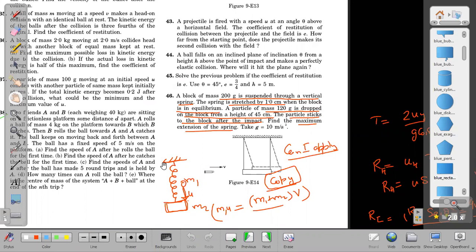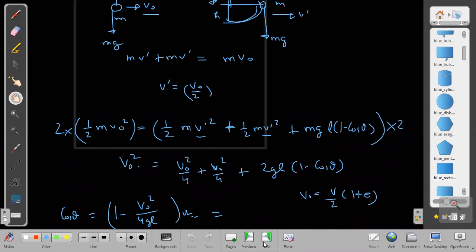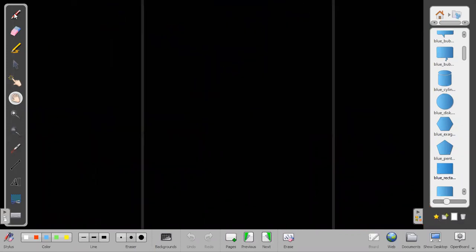This spring question, did I do it or not? I think I did not do it again. I started discussing some other questions. I came for the spring and then I ended up discussing a few other questions. Let me discuss the spring once again. If I take this spring here and I hang a mass below it, and this mass comes and strikes.